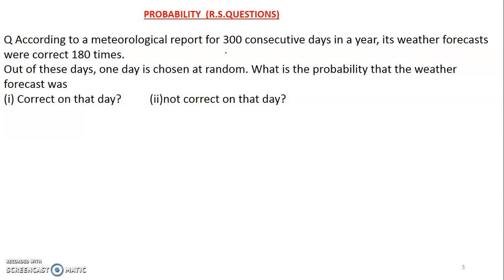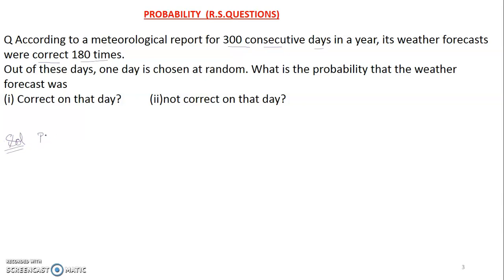So how many days is it given? 300 consecutive days, and it was correct 180 times. Out of these days, one day is chosen at random. What is the probability that the weather forecast was, first part, correct on that day, second part, not correct on that day? So we'll start with this question's solution.